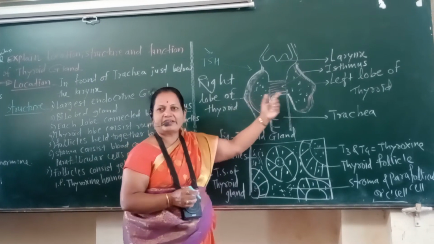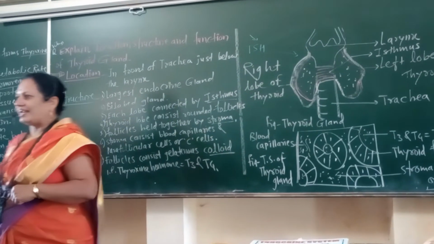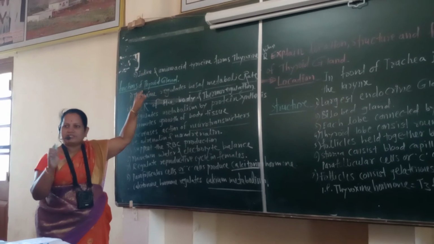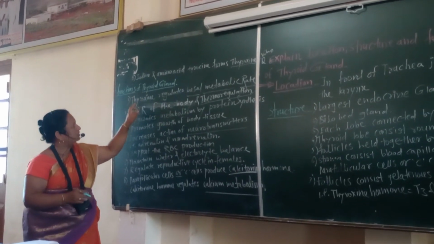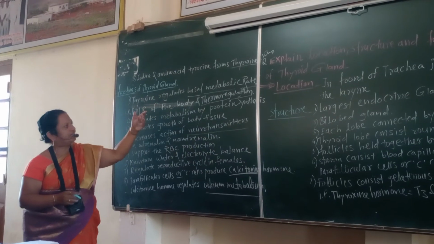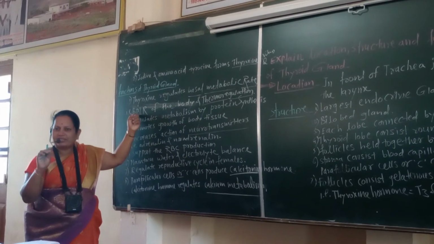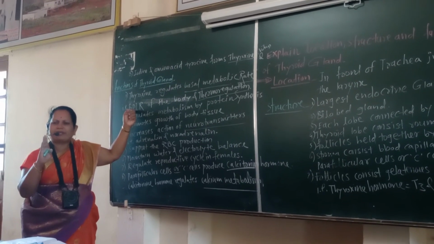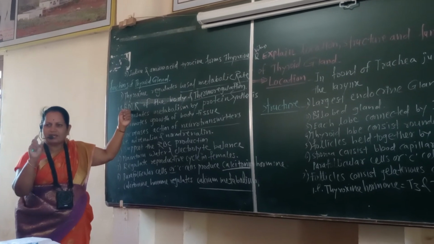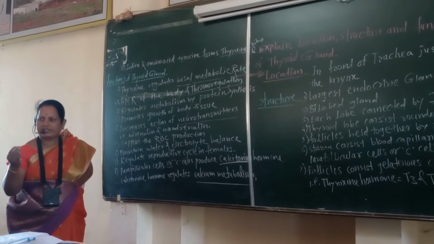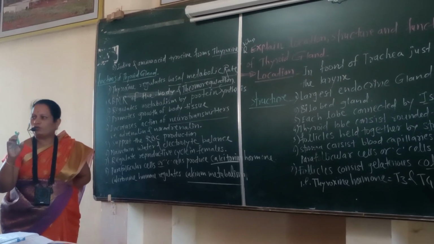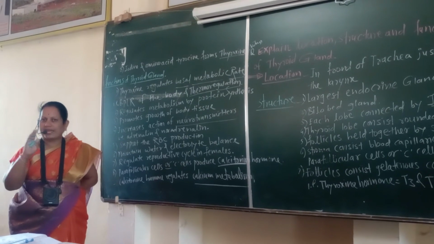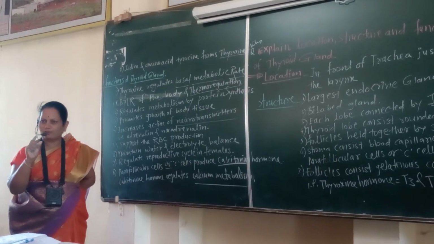What is the function of the thyroid gland? The first and major function is the secretion of thyroxine, which is made from iodine and other compounds. Thyroxine regulates the basal metabolic rate. What is meant by BMR? It means the metabolism of our body. What is meant by metabolism? Anabolism plus catabolism is called metabolism. Anabolism means to create substances, and catabolism means to break down substances.